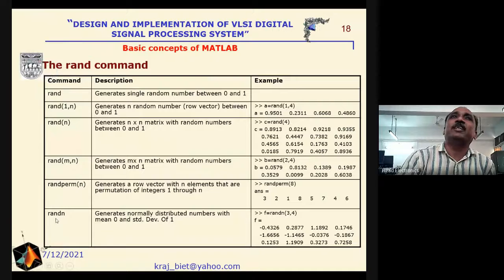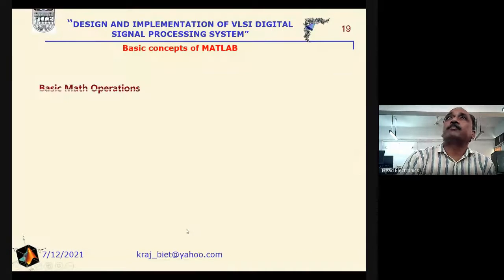There is a difference between randn and rand with parenthesis. If we write rand(n), then it will generate an n cross n matrix with random numbers between 0 and 1. And if we write randn, then it will generate normally distributed numbers with mean 0 and standard deviation of 1.